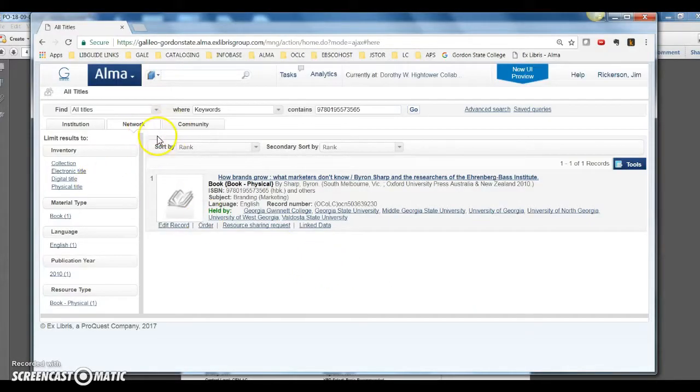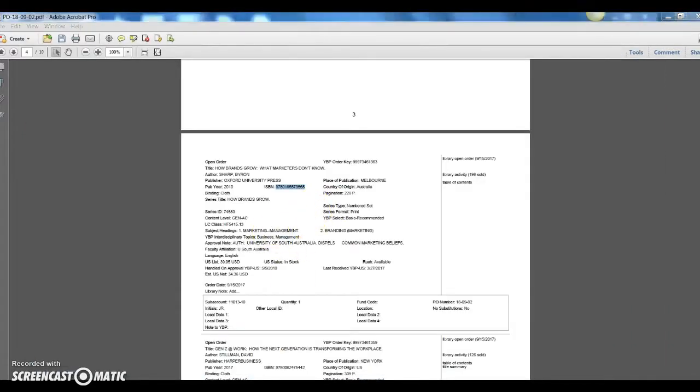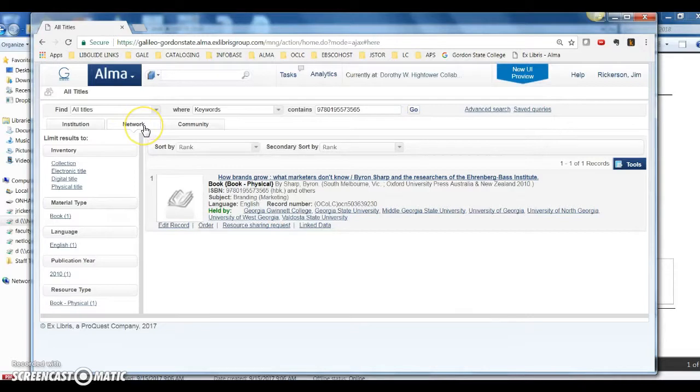And basically, you would search for all of the books on this purchase order, and you would search for them in the network zone.